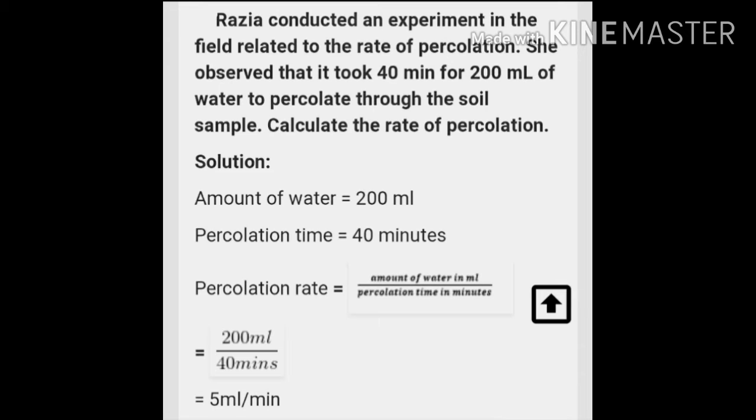Razia conducted an experiment in the field related to the rate of percolation. She observed that it took 40 minutes for 200 ml of water to percolate through the soil. कितना टाइम लगा? 40 मिनट्स लगे 200 ml वाटर को सॉइल के अंदर परकोलेट होने में. ओके, एक सॉइल सैम्पल के अंदर जो उसने लिया था. We will calculate the rate of percolation.